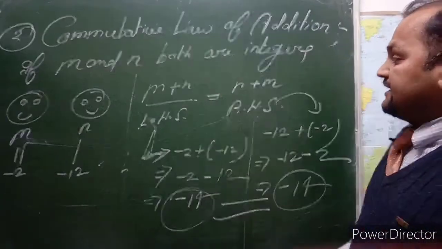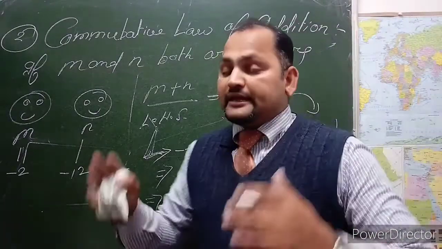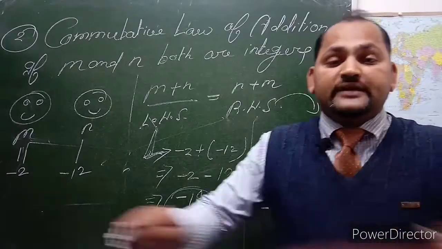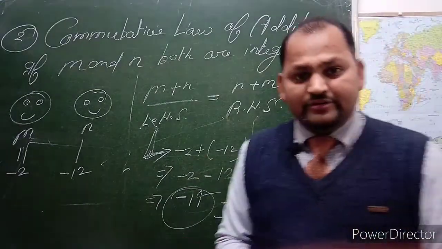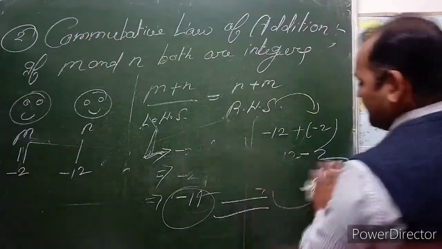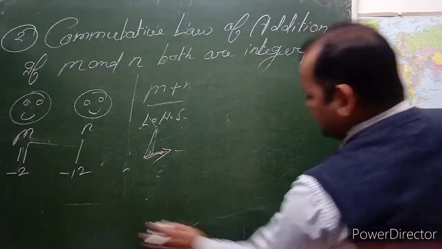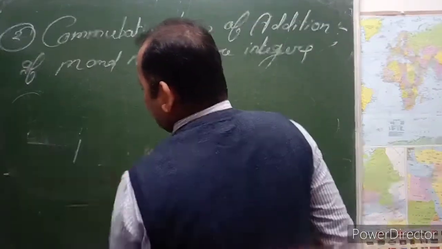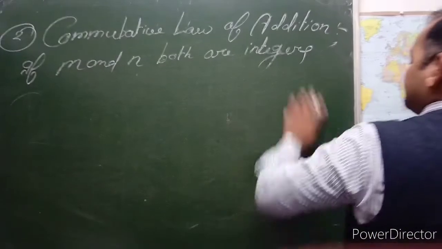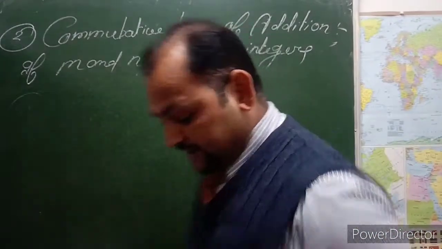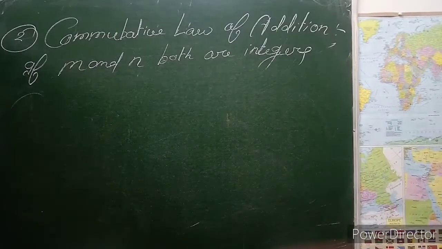So m plus n is equal to n plus m. In both conditions, it should be equal. Clear or not? It is very simple. If you want, I will give you one more example.